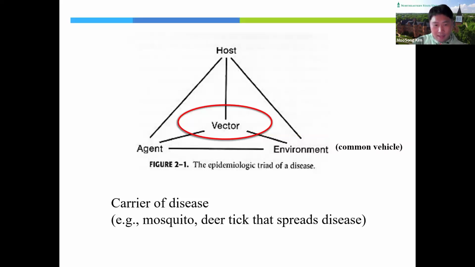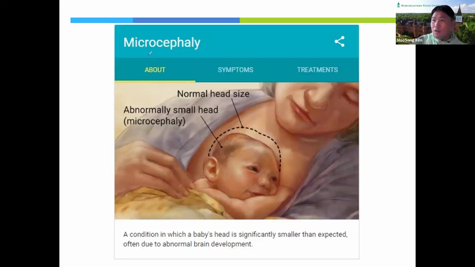Let me take an example of indirect transmission through factors. Did you hear about microcephaly? Usually pregnant women get this disease, and then their babies are born with an abnormally small head.